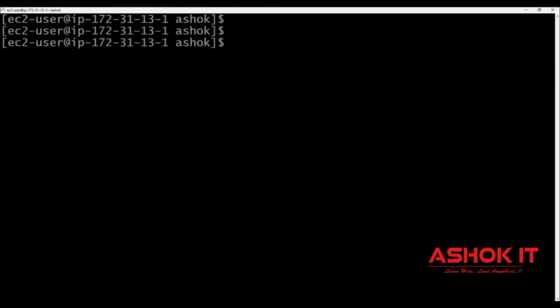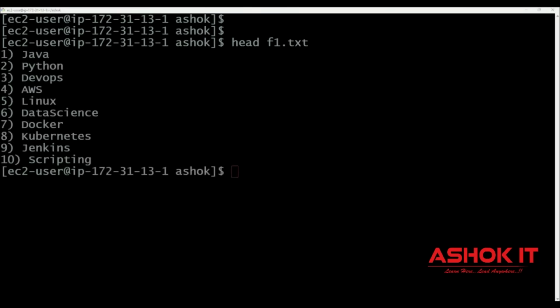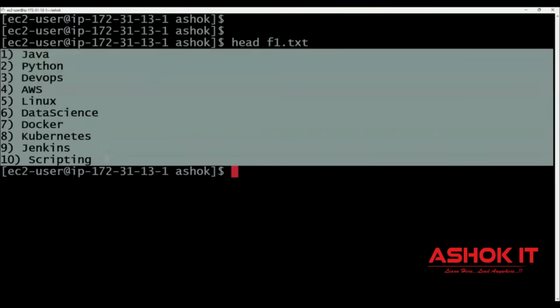To get the data of the file, we can use head command, head space f1.txt. When you execute head command, it will print the file data from the top. By default, it is going to print only 10 lines. Head command will print first 10 lines of the file, that is the default number.